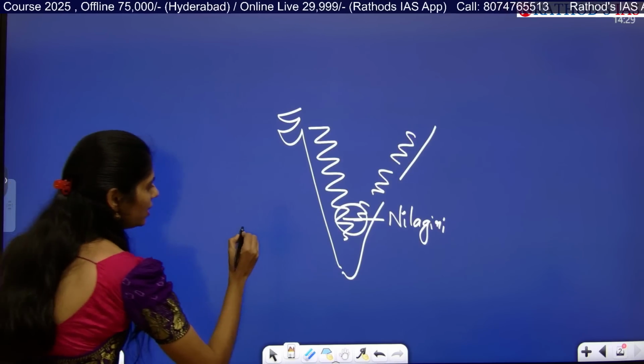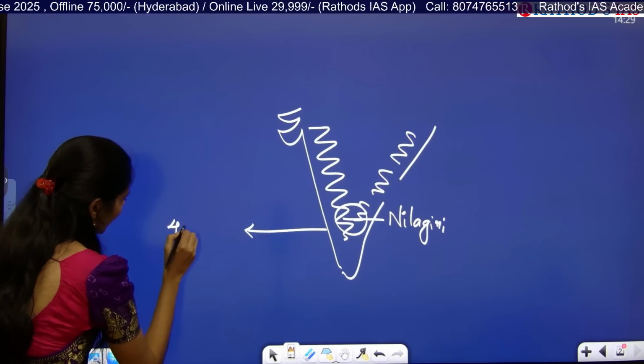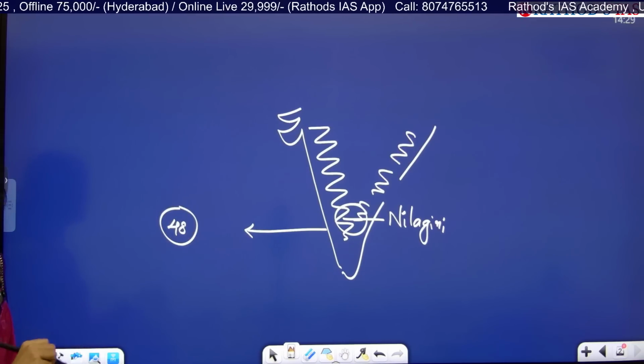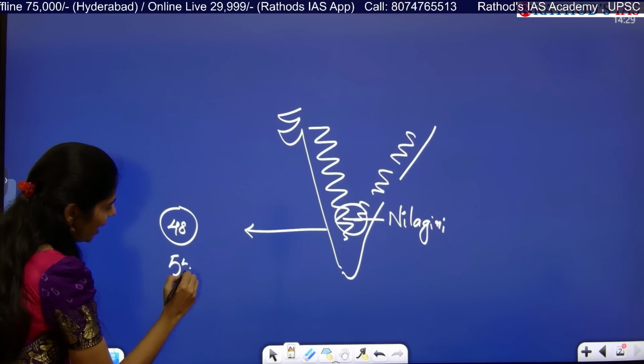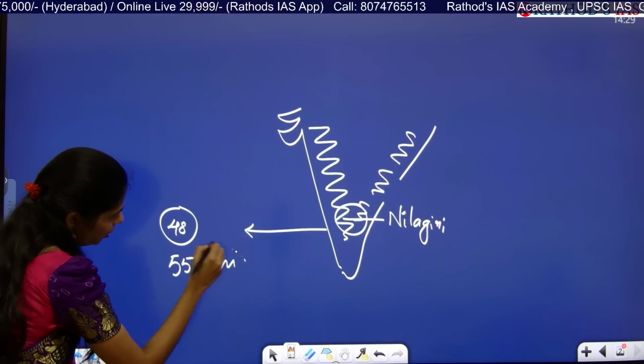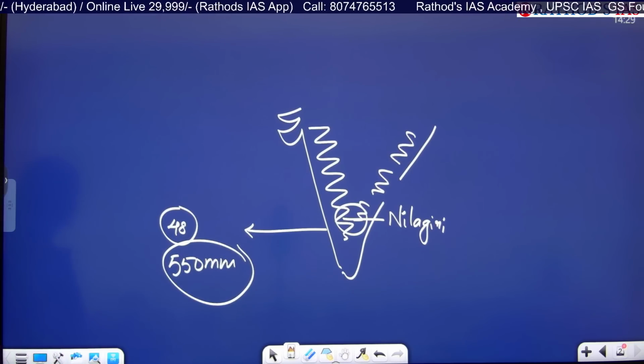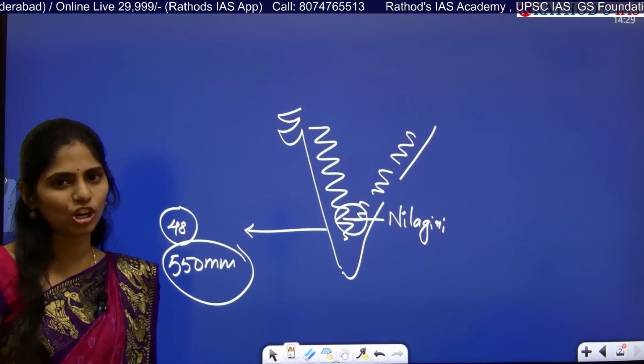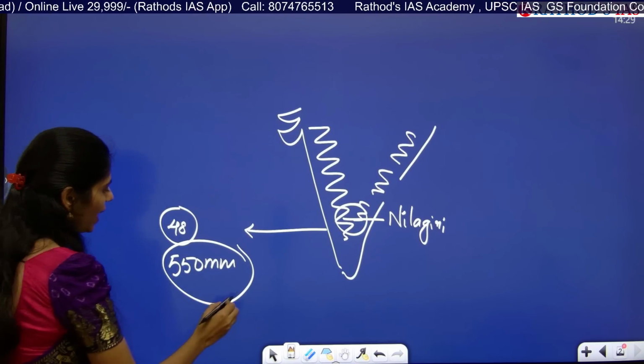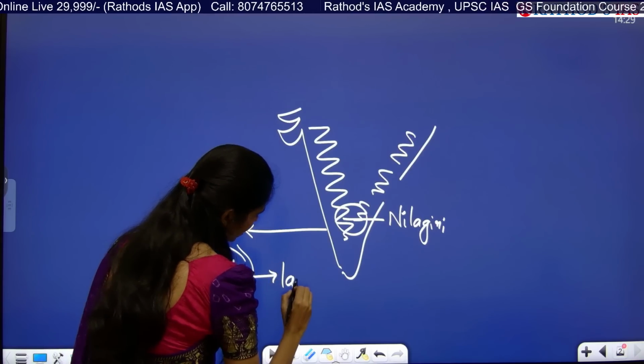What happened here is, from the last 48 hours, the last 2 days, there was more than 550 mm of rainfall in this Kerala region. That is because of the impact of monsoon. And because of this, what happened? That led to landslide.